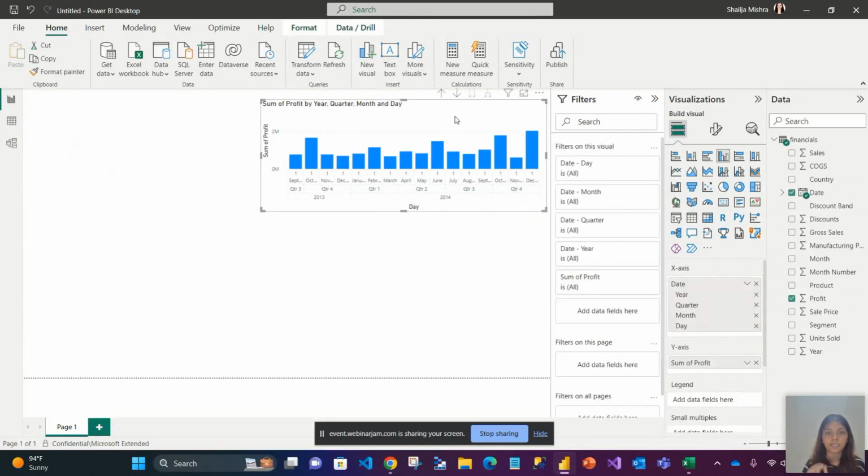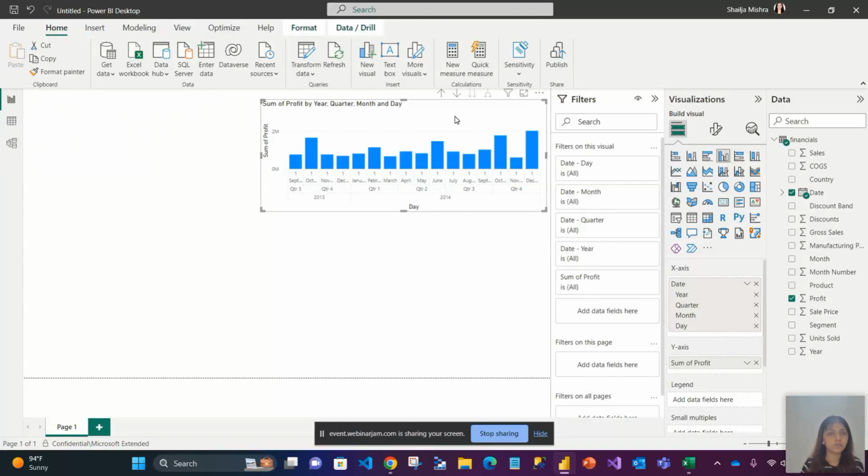Now, what Power BI has done for you? First thing, you selected the visual you wanted. I just clicked on the bar chart. Second thing is, you have the data already. Whatever you want to see on the x-axis, you drag that particular column there. And whatever you want to see on the y-axis, you'll drag that particular column there. That's it. You just provided the data. Power BI went ahead and created this beautiful bar chart for you.